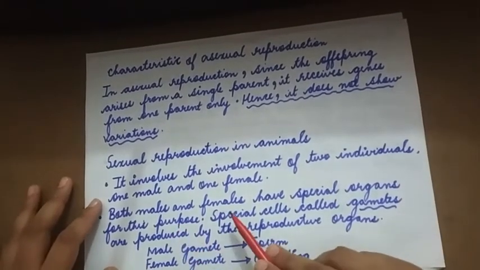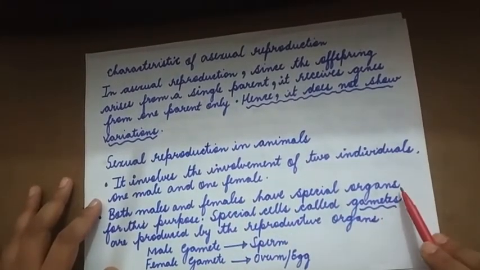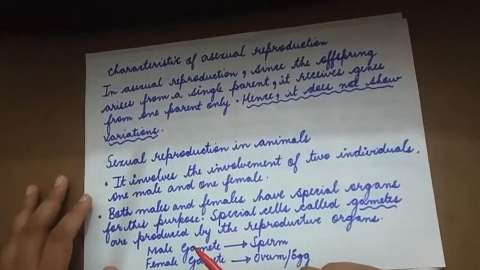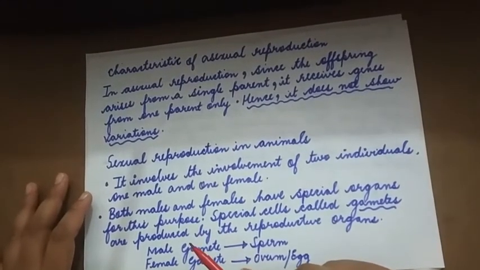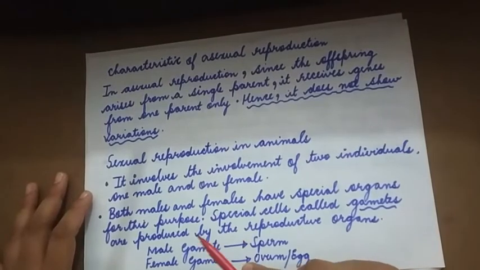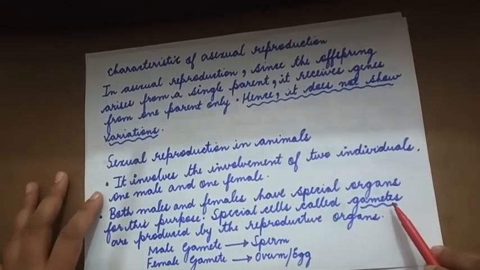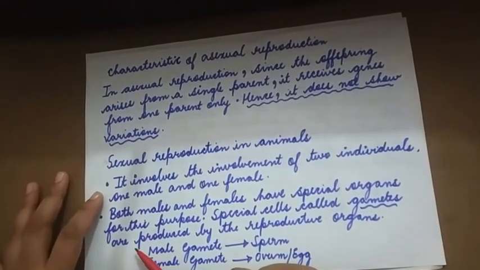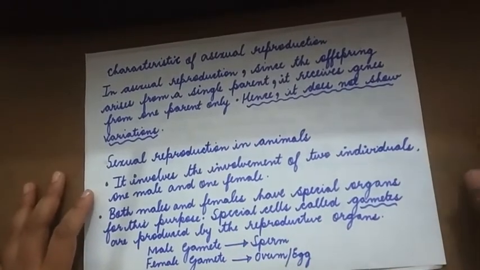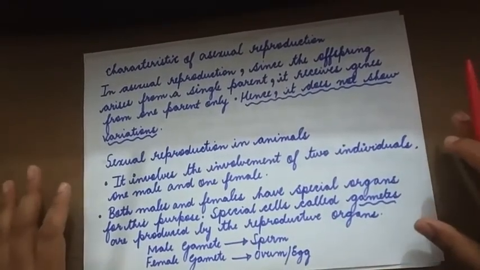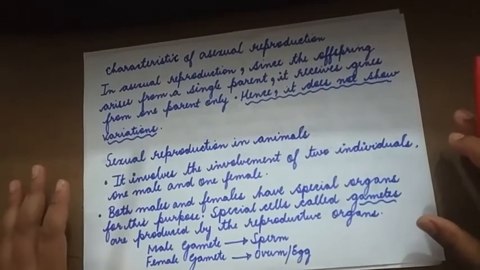Now both male and female have special organs for this purpose. They have reproductive structures which produce specialized cells called gametes. So gametes are produced within the reproductive organs.